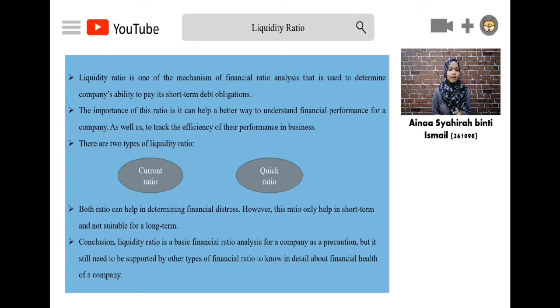If a company has high liquidity, it means they are less exposed to financial distress because they can cover their debt. The summary of liquidity ratio is that it can help in determining financial distress. However, this type of ratio focuses much on the short term and is not suitable for the long term. As a conclusion, the liquidity ratio is still useful for a company as an indicator, but it still needs to be supported with other types in order to see in detail about their financial health.